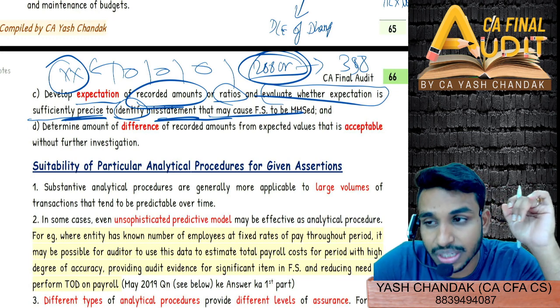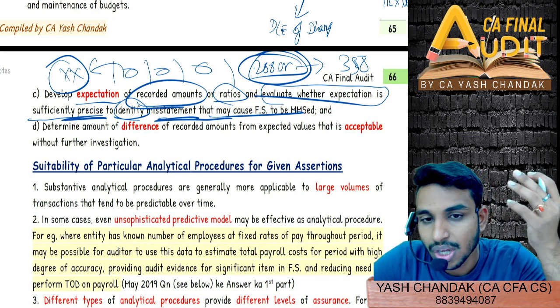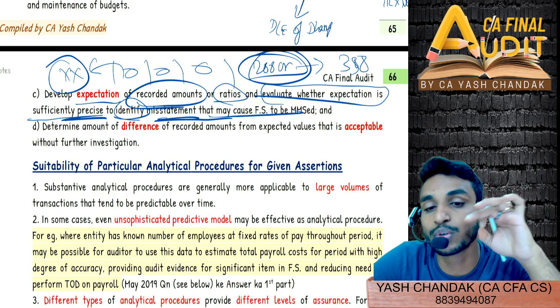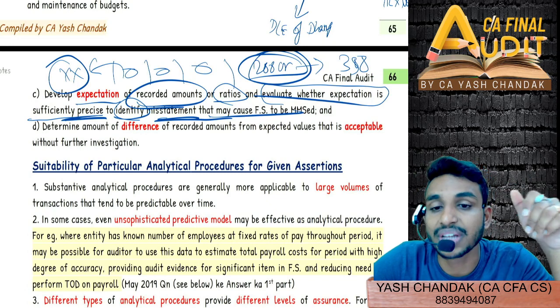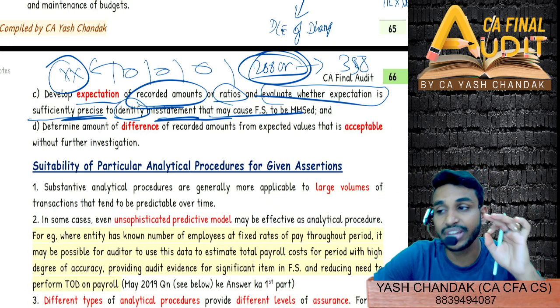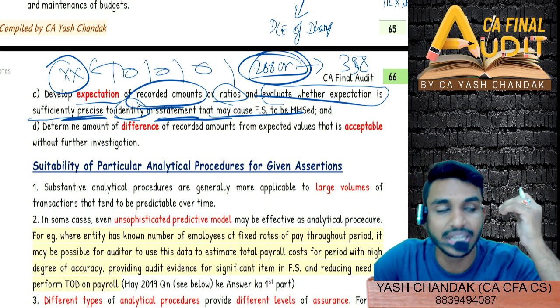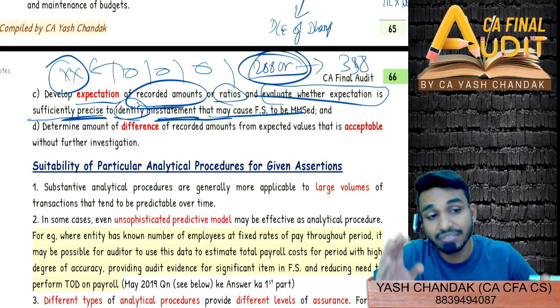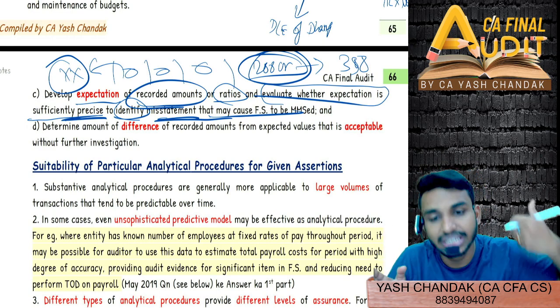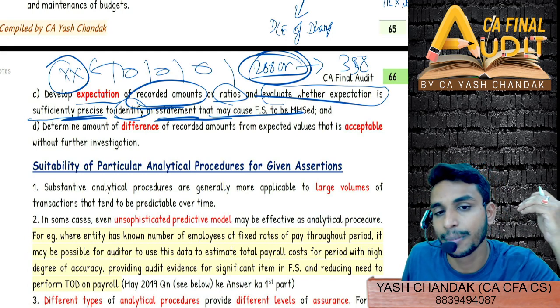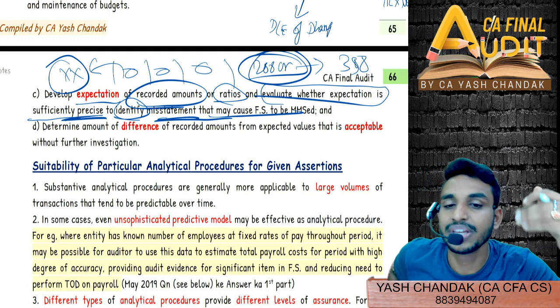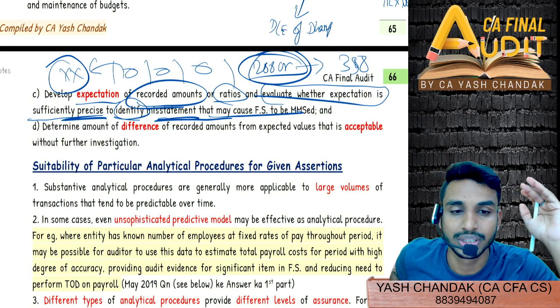So what exactly was the reason? Is there any misstatement, or is there any proper justification that you have to go through? That was the only thing I was trying to tell you from the start: we have to derive a certain expectation and then compare actual results. If there is a huge deviation, then we further delve into it, and more detailed audit procedures are performed. But if it is more or less the same, then we move forward.